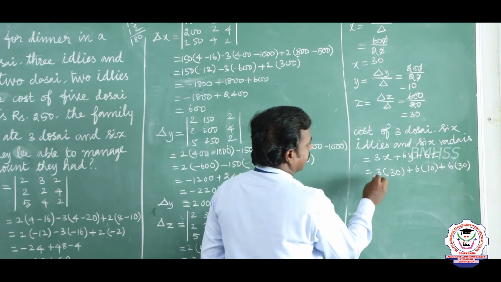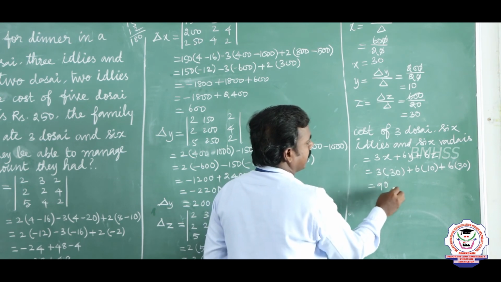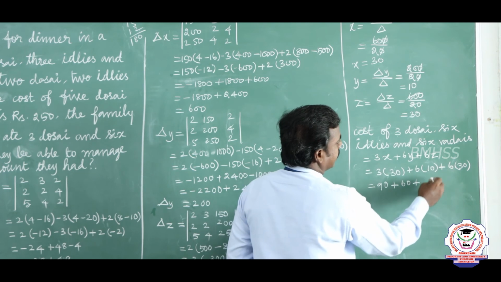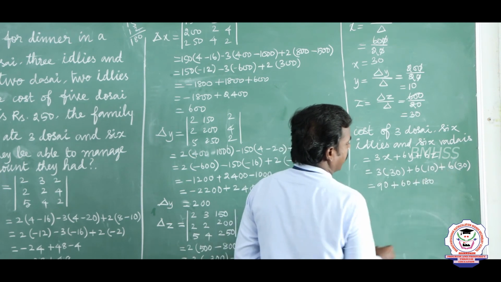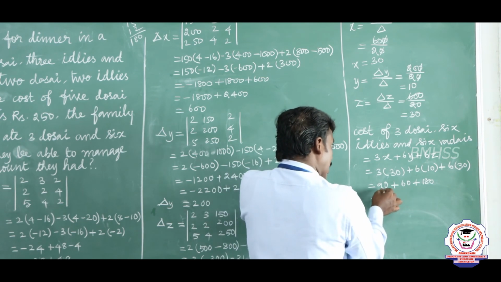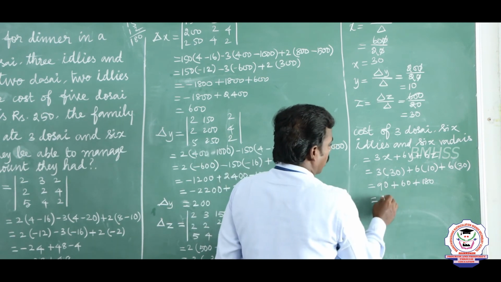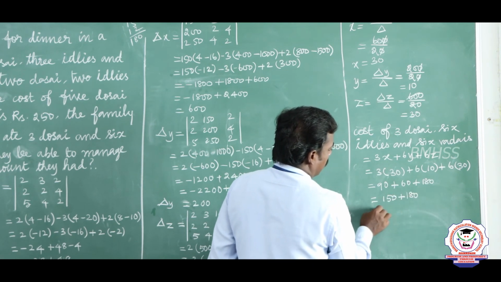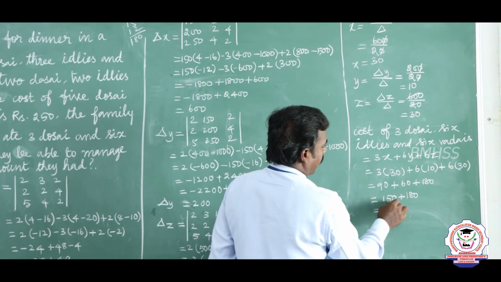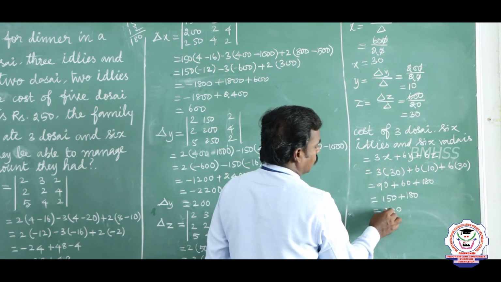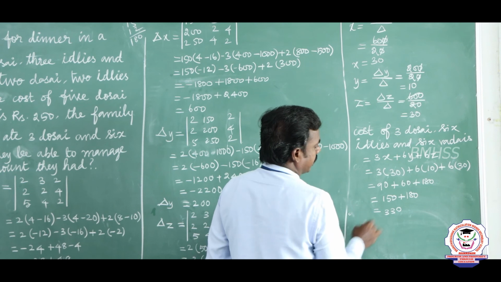Listen to this: 3 3s are 9, 90, plus 6 10s is 60, plus 6 3s are 18, 180. Now I am going to add these values. 90 plus 60 is 150, 150 plus 180 is 330.